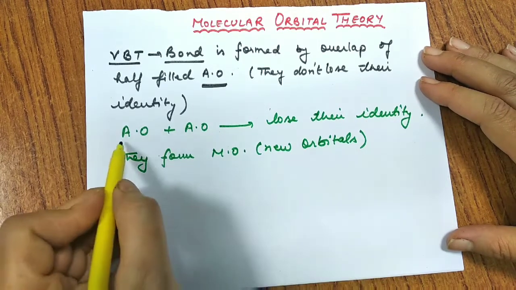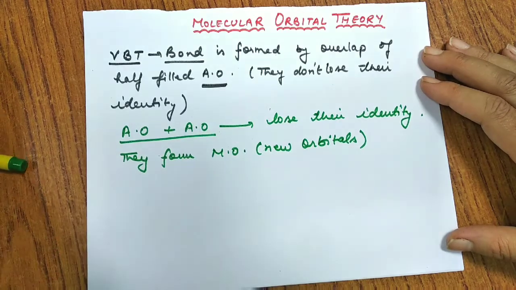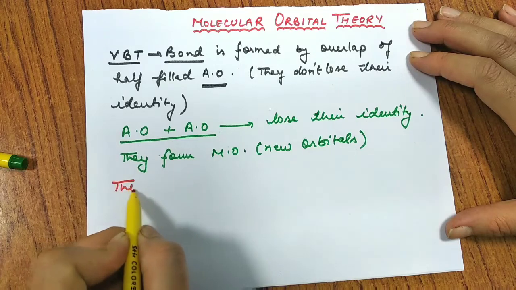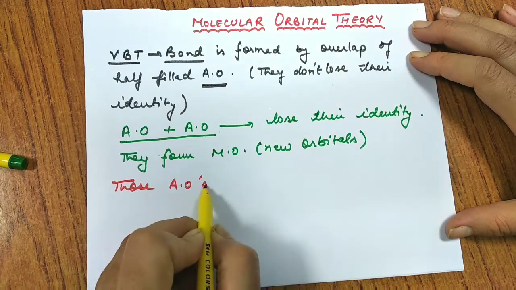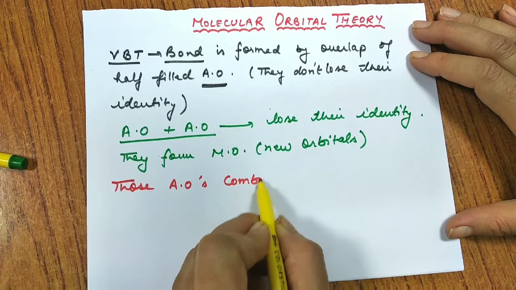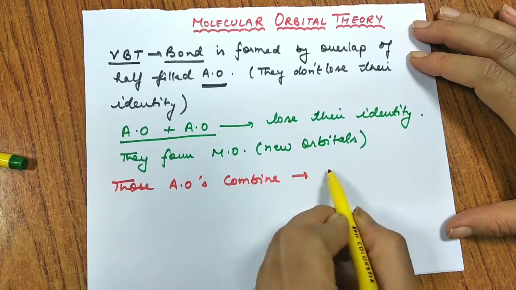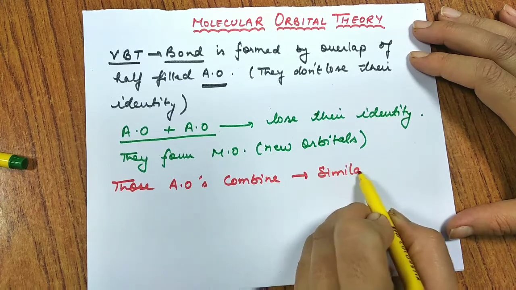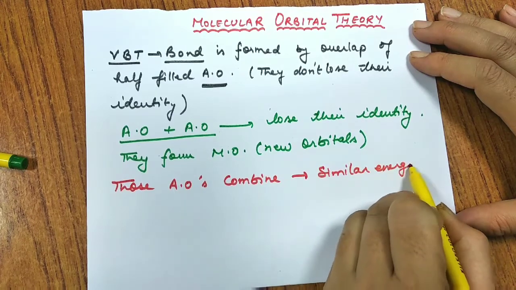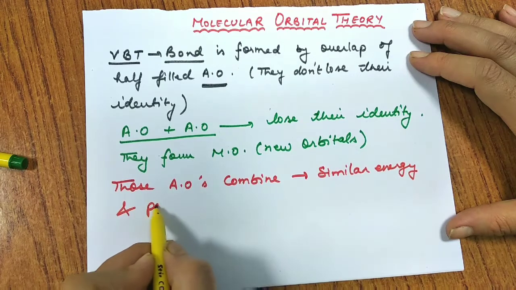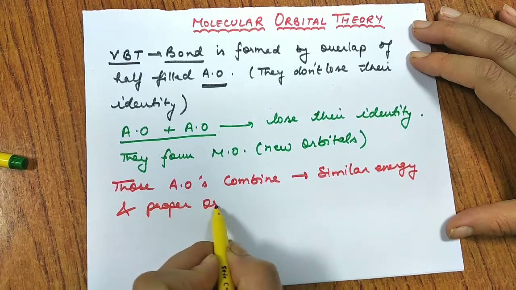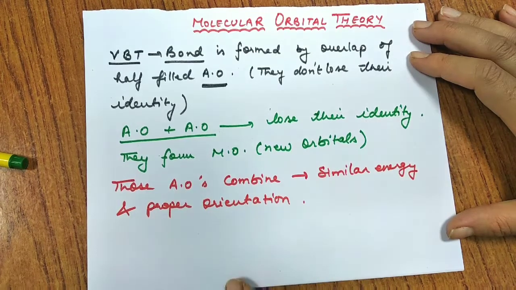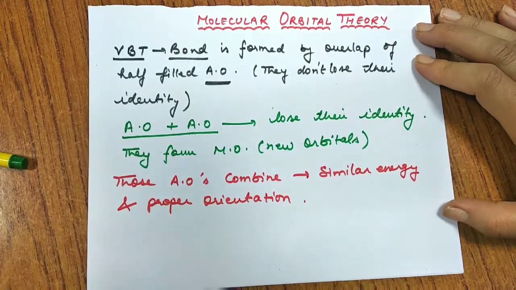So first thing is, what type of atomic orbitals will combine with each other? We should know that only those atomic orbitals combine which have similar energy, that means comparable energy, and they have proper orientation. If they come this way, then only they form a molecular orbital. So this is the basic idea about molecular orbital theory.